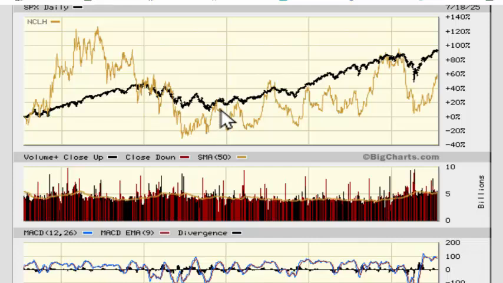And the point I want to bring out is that rather than going into a stock like this where people are saying, hey, it's almost as good as the S&P 500, you just buy the S&P 500, and then you don't have to put up with all the nonsense of how many people are on their cruise, and did the people get sick from some food poisoning, or did they hit a storm and do they have to cancel a cruise and all that. You're in the S&P 500 and you're outperforming Norwegian Cruise Lines.